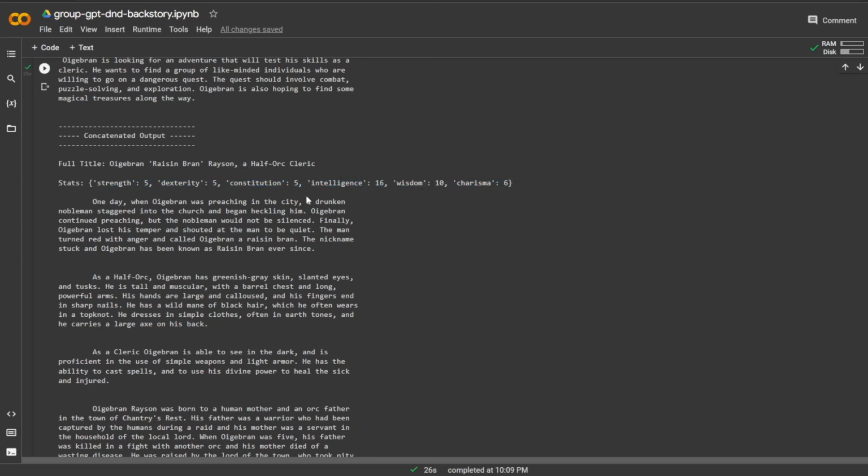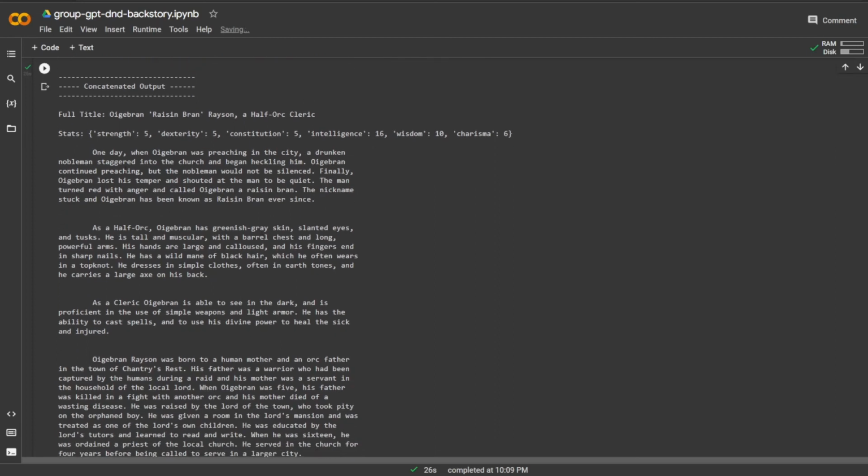These are his generated stats. Like I said, not too interested in that. This is what I actually care about. So one day Orgibron was preaching in the city. A drunken nobleman staggered into the church and began heckling him. Orgibron continued preaching. The nobleman could not be silenced. Finally, Orgibron lost his temper and shouted to the man to be quiet. The man turned red with anger and called Orgibron a Raisin Brand. The nickname stuck, and Orgibron has been known as Raisin Brand ever since. That's definitely something that the players might ask about this NPC.